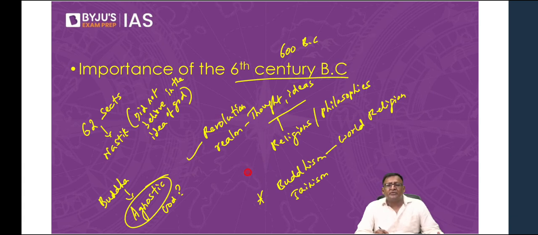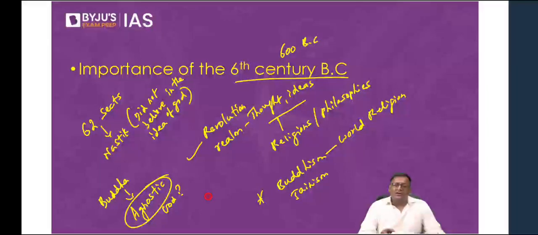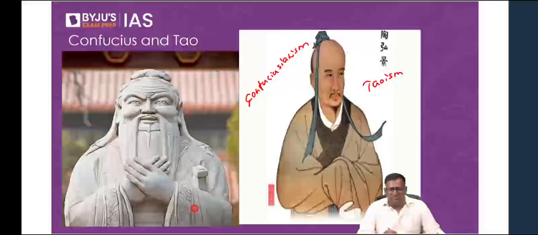Parsis were actually migrants from Iran. Gunjan, Parsis migrated from Iran. They came to India around the 9th century. They first came to Gujarat sometime in the 9th century AD, and then they later migrated to Bombay. Nowadays, most of them are found in Bombay, the Parsis. Like John Abraham, the Bollywood film actor, is a Parsi. Tatas are Parsis, JRD Tata, the Tata group, they're all Parsis. Okay, can I move on here?